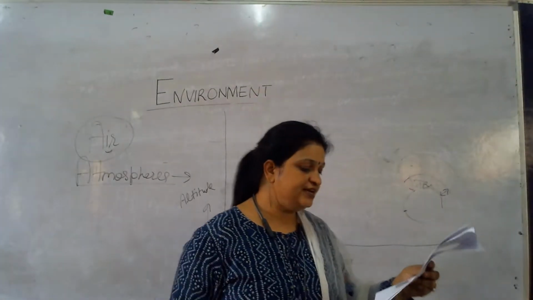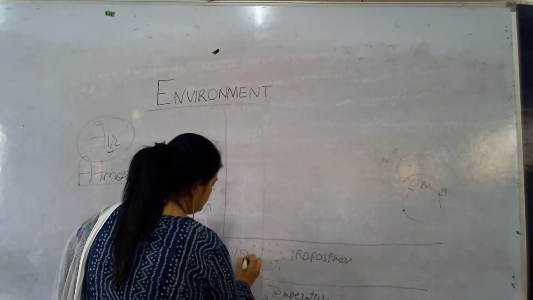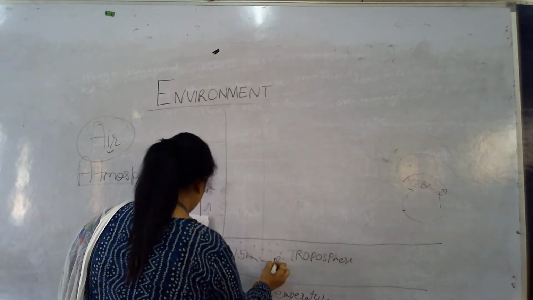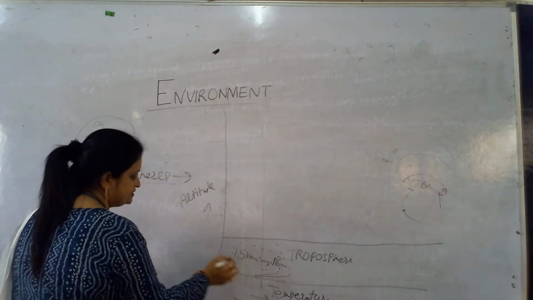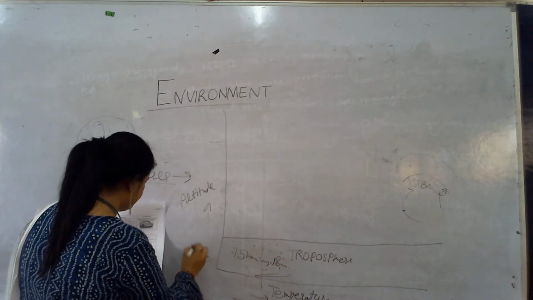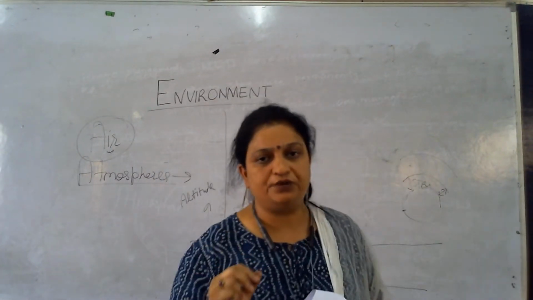The thickness varies from 0.5 km to 18 kilometers. Actually, from the polar region it is 12 km, and on the equator it is 6.4 km.